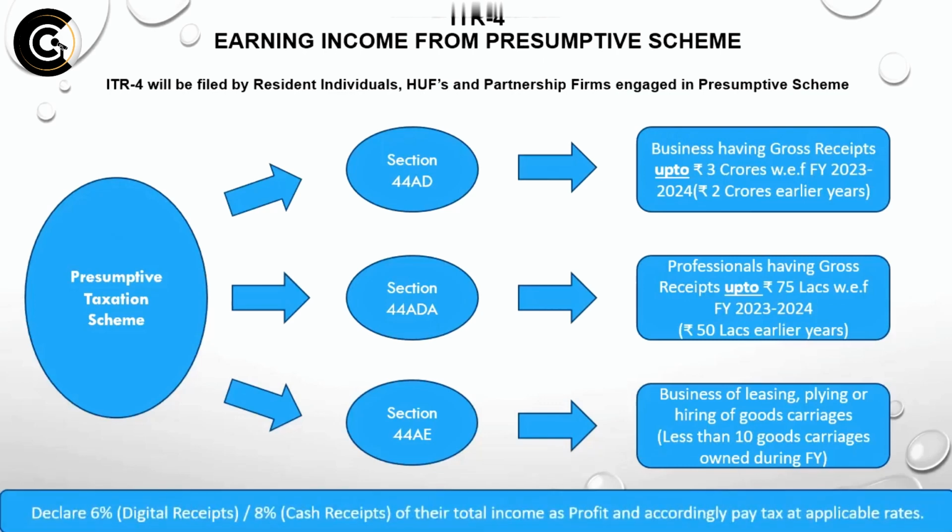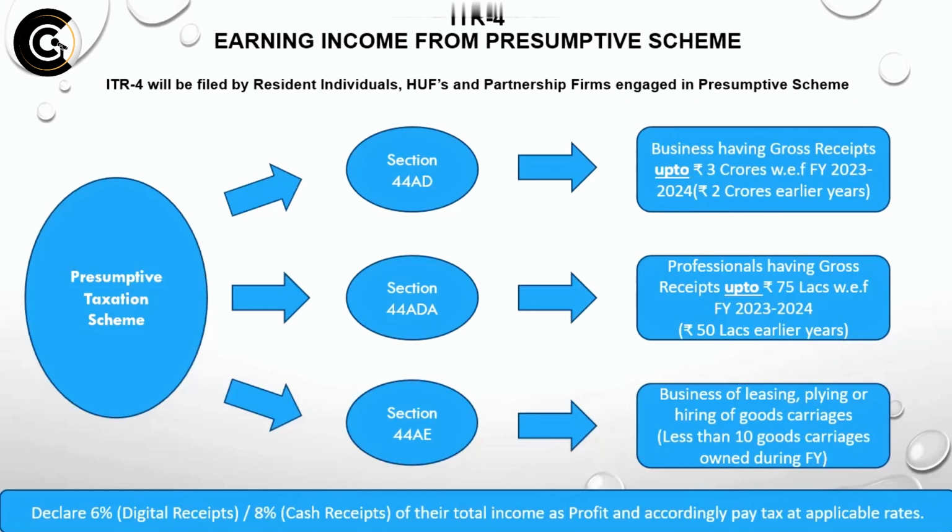Basically, they have to declare either 6% of their total income as profit if they are having income from digital mode, or 8% of the total income as profit if they are having income from cash or any other sources, and accordingly pay tax at the applicable rates. So this is what the presumptive scheme is all about.